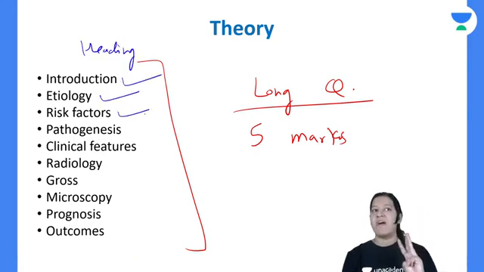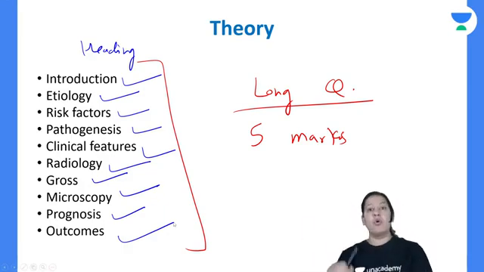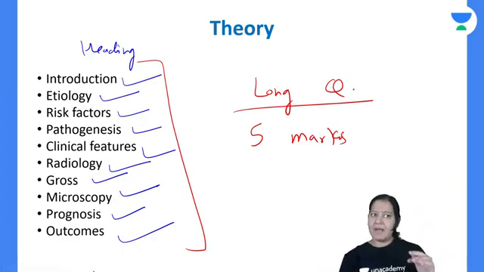Write etiology, risk factors, pathogenesis, clinical features, radiology, gross, microscopy, prognosis and outcomes. In this sequence only, I will give you the entire pathology, especially the systemic pathology. So please note down these headings, and whatever question comes in your university exam, try to frame the answer under these headings.